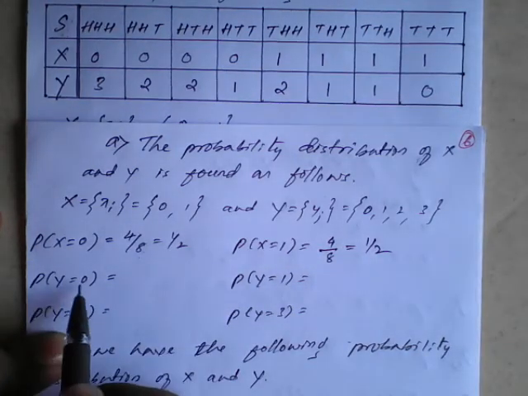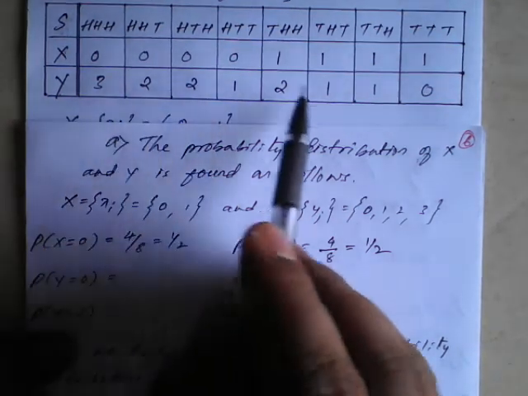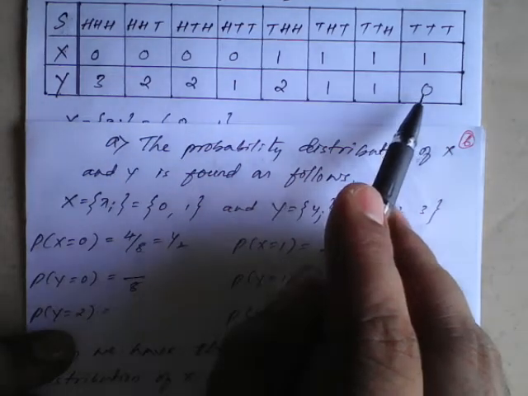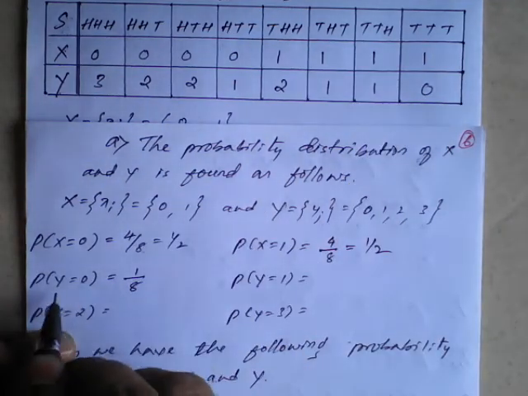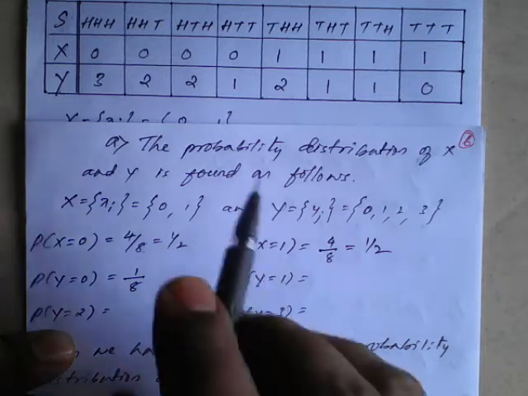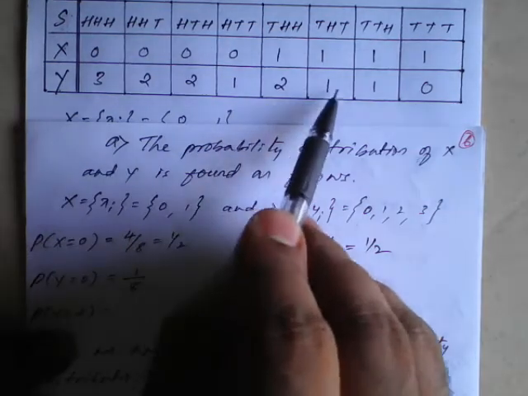Similarly, y equal to 0 means you come here. How many zeros are there out of 8? Only 1. So the probability of y equal to 0 is 1 by 8. Then y equal to 1: how many are there out of 8? 1, 2.